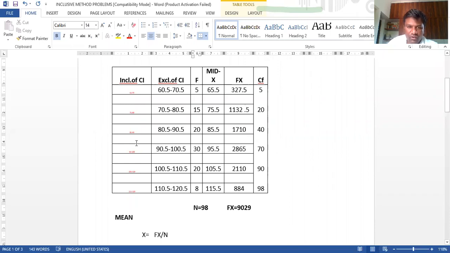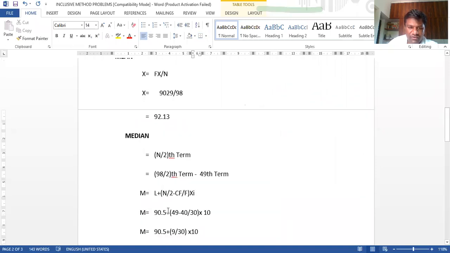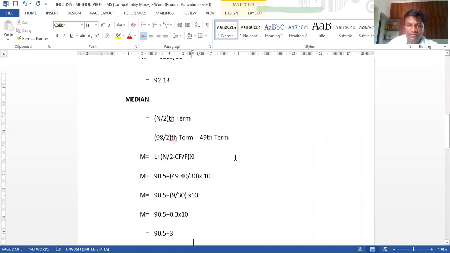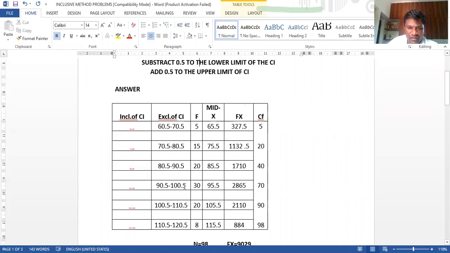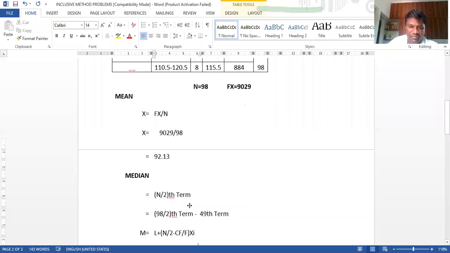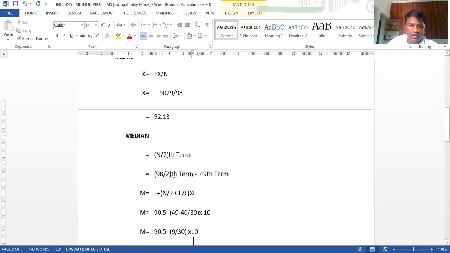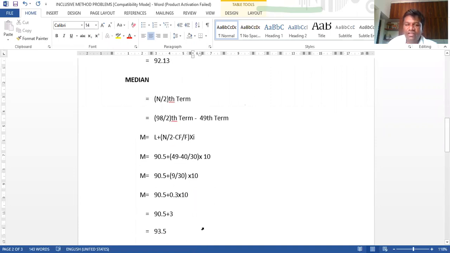That's why here the lower limit is 90.5, then F is 30, that value you can see here. L is 90.5, N by 2 is 49 minus CF. For CF you take the previous value. Which one is the 49th term? This one is the 49th term, so the previous value we consider. That CF value you can take as 40, then divided by 2 into frequency 10. You have to get the answer, 93.5, almost 94.